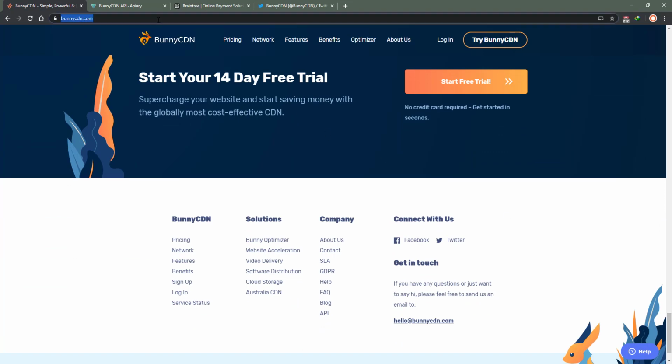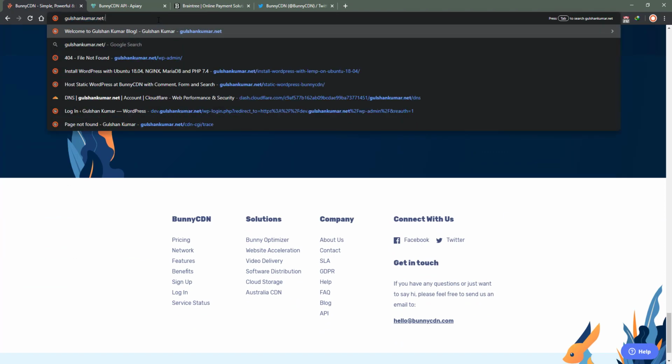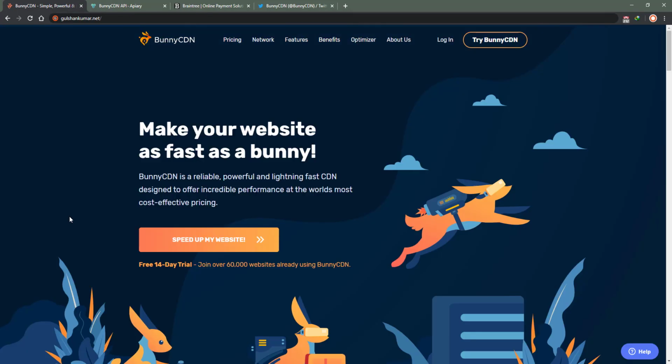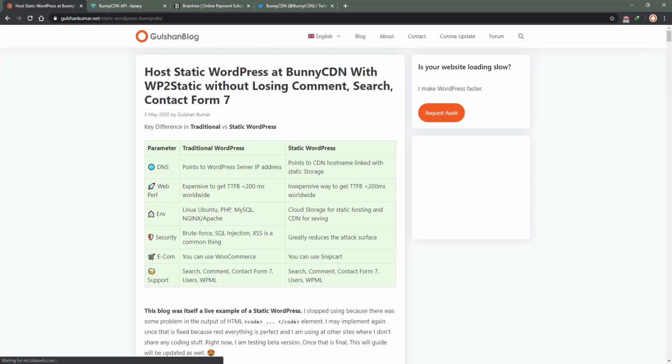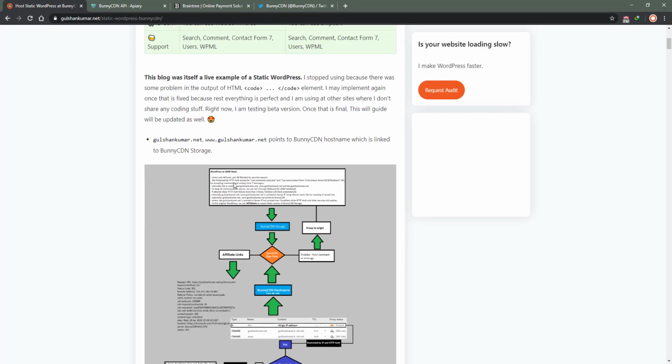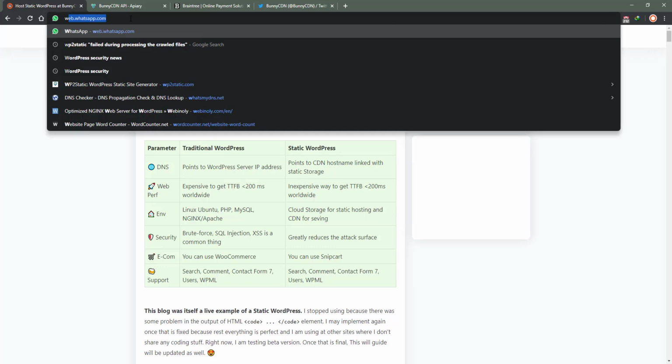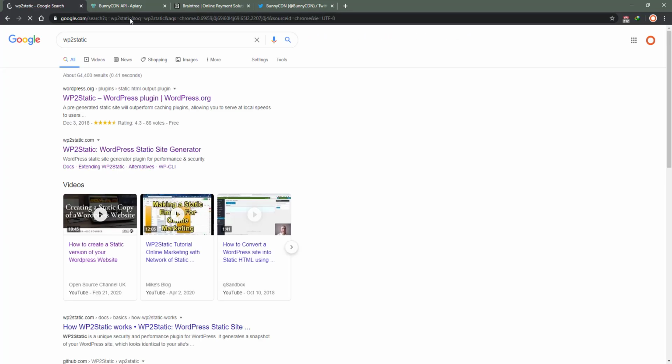I have a better idea for it. You can use it for cloud storage, you can use it as a custom hostname pull zone, you can use it as a proxy server as well, I think, which can be a bit tricky to implement, but maybe someday I will guide you. And you can also use it for hosting a static WordPress site, which I have already covered in my video. Static WordPress, yes, this goes into very much detail, and this plugin can be very useful, the WP2 Static plugin.